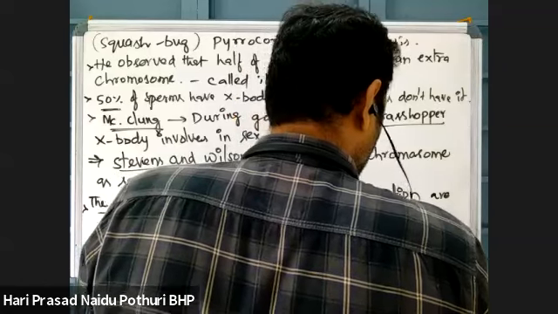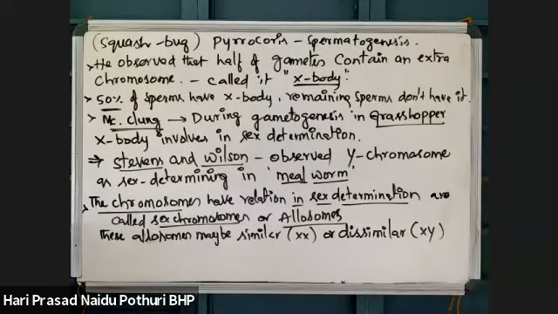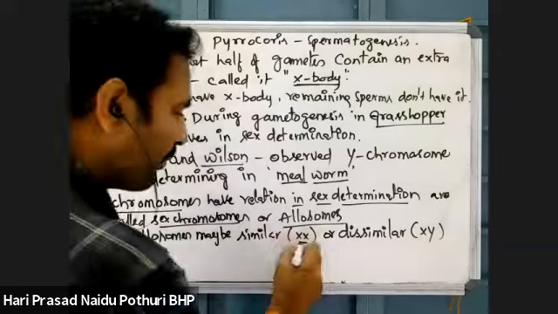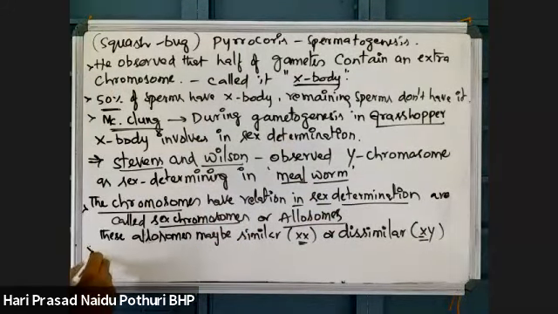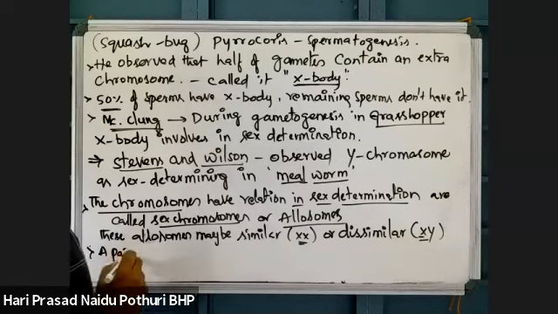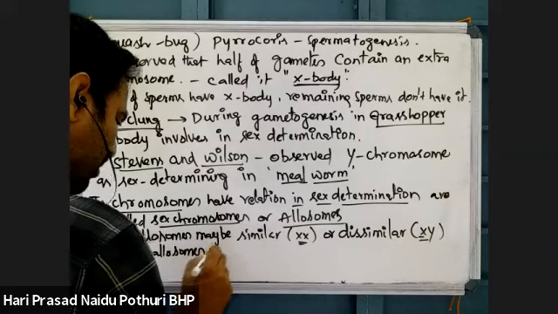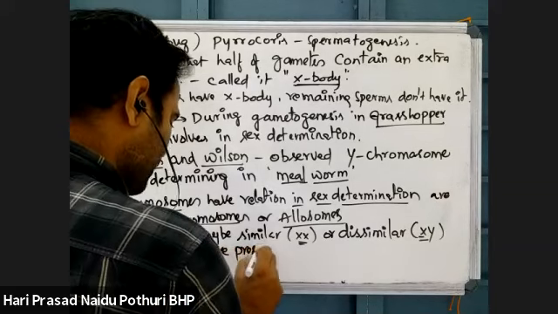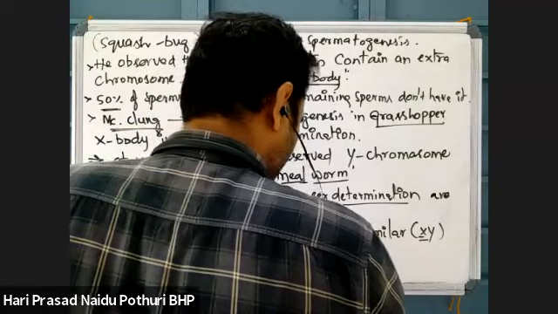Dissimilar means two allosomes are separate, like XY. Usually a pair of allosomes is present in an individual.